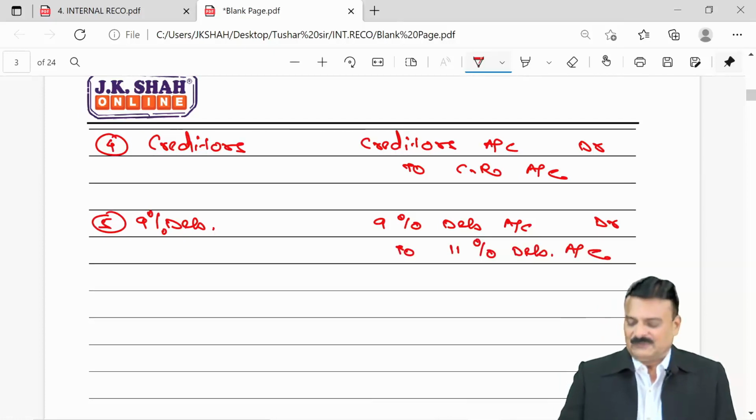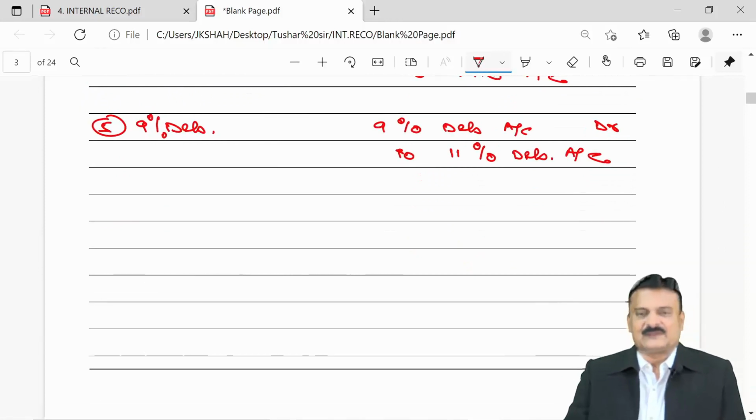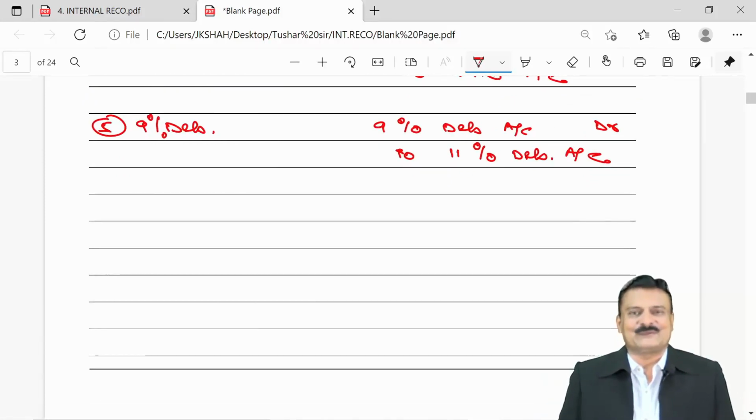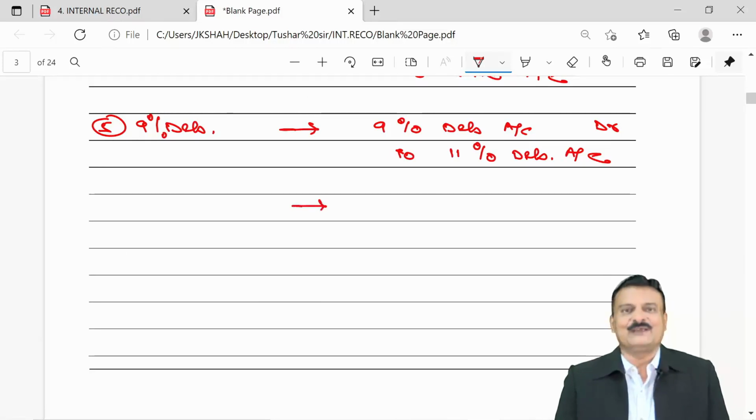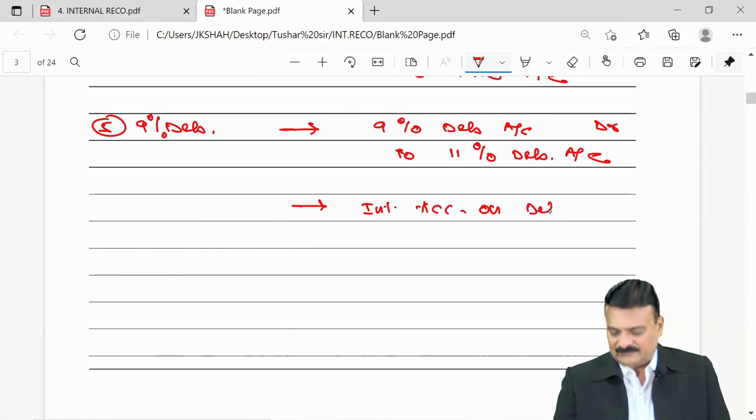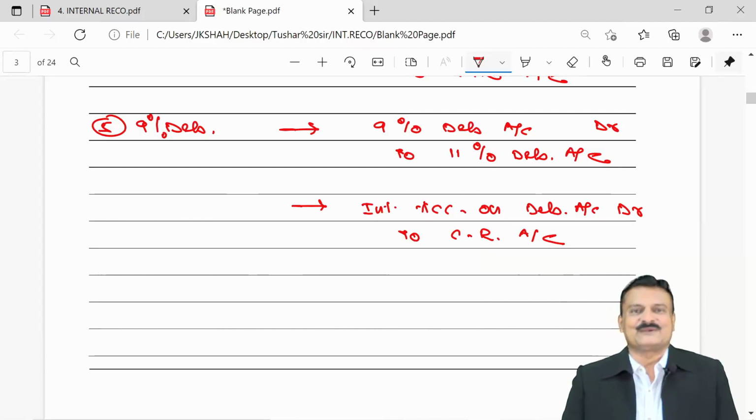Right? When you go ahead with 9% to 11%, they said that our interest accrued is waived off. Interest accrued is a liability for the company. It will have a credit balance. Now it is to be washed off, so I debit it. So my entry will be interest accrued on debentures account debit, to capital reduction account.